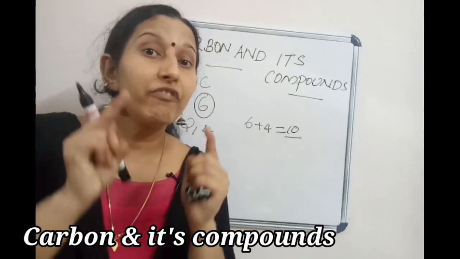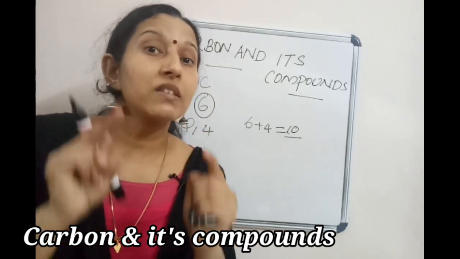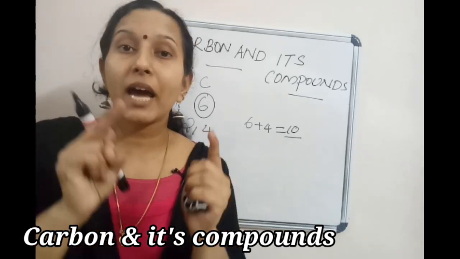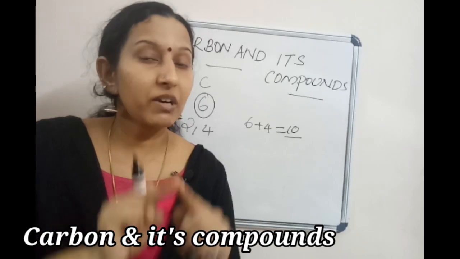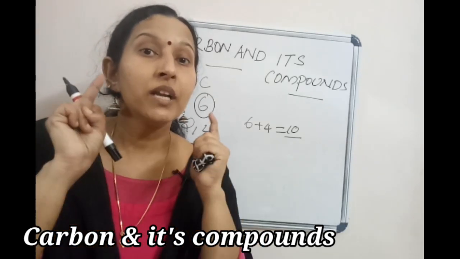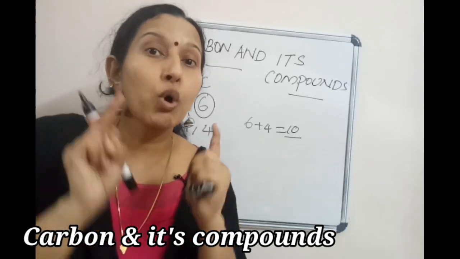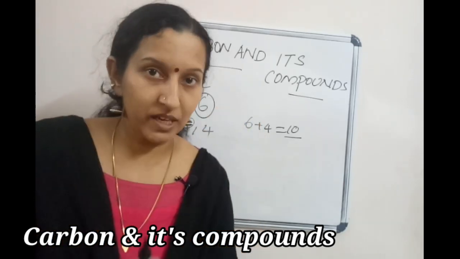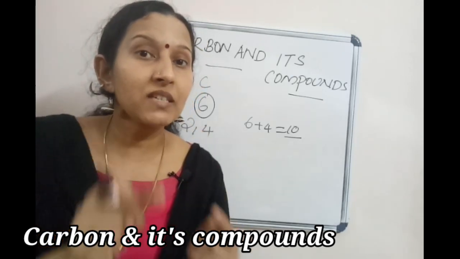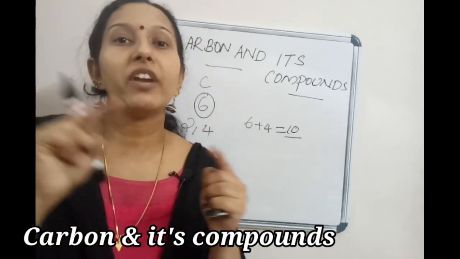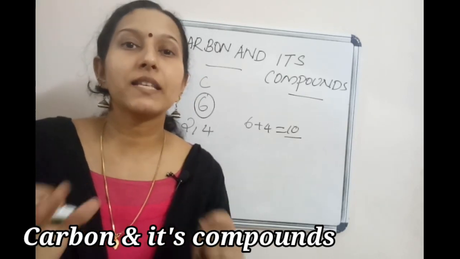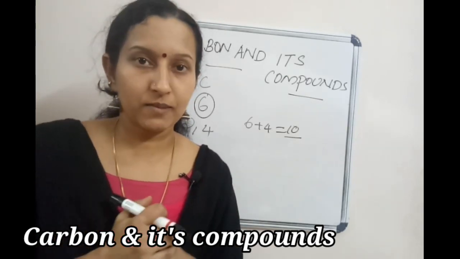So it would be difficult for the nucleus with 6 protons to hold these 10 electrons. That's because carbon is a small element. So the nucleus of the carbon finds it difficult to hold these 10 electrons around it. Already there are 6 protons in the nucleus, and accommodating these 10 electrons around it would be very difficult. In that case, carbon cannot accept 4 electrons.